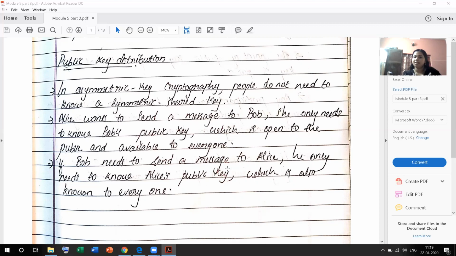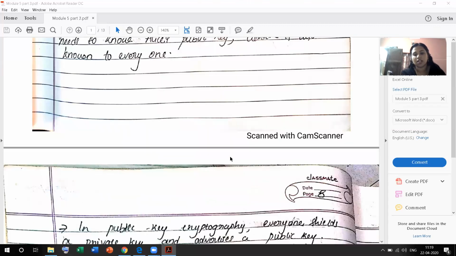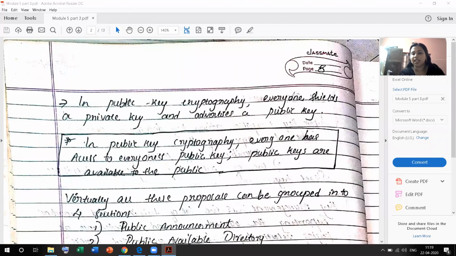Alice wants to send a message to Bob. She only needs to use Bob's public key. The public key and the private key are on the receiver's side. Bob's public key is public to everyone, and the private key is confidential, shielded to the receiver only. In public key cryptography, everyone shields a private key and advertises a public key. Everyone has access to everyone's public key. Public keys are available to the public.